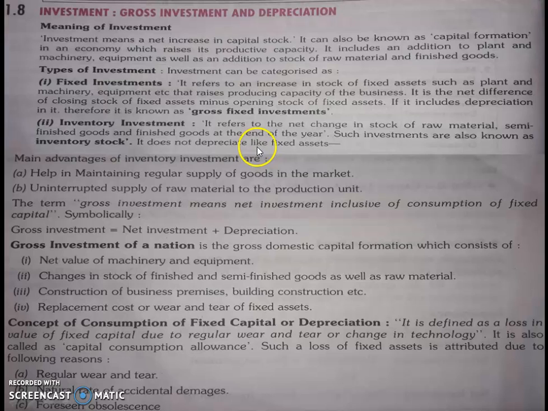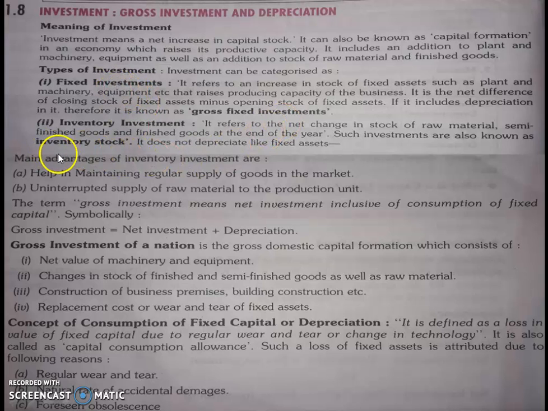It does not depreciate like a fixed asset; it is raw material or semi-finished goods. Plant and machinery equipment may have wear and tear and may cause depreciation of value, so we have to reduce this depreciation from the fixed investment.